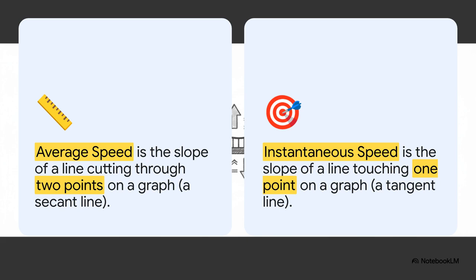Okay, let's visualize this because it makes a huge difference. Average speed, that's easy to see on a graph. You just pick 2 points in time, draw a straight line between them, that's called a secant line, and find its slope. Done. But instantaneous speed, that's different. That's the slope of a line that just perfectly kisses the curve at one single point, a tangent line. And that's the problem. How in the world do you find the slope of a line when you only have 1 point to work with?